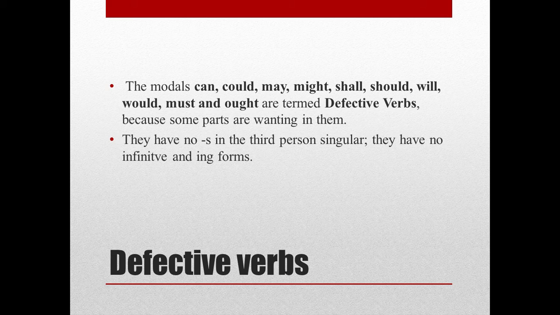Like, you never see that we can turn can into cans, coulds, mays, mights, shalls. We don't add S. They don't have infinitives. We don't say to can, to could, to may, to might, to shall, to should, or to will, like that. And we don't find ing forms like canning, coulding, maying, mighting. That's why they are called defective verbs, because some part is missing or wanting in them. Something is needed to make them complete.